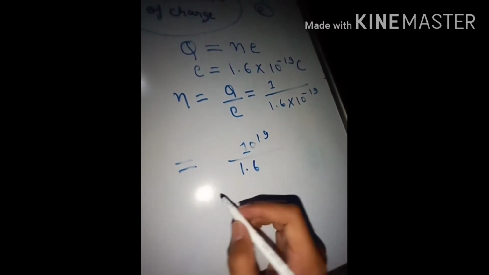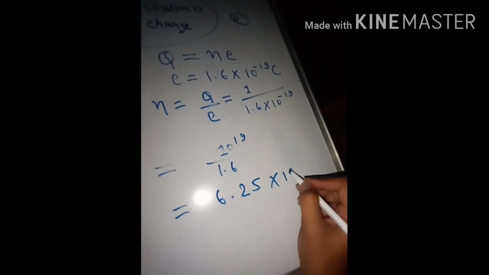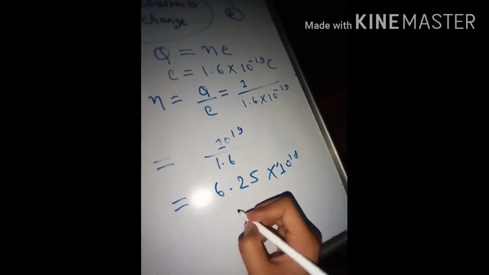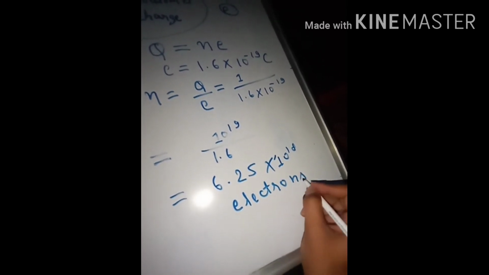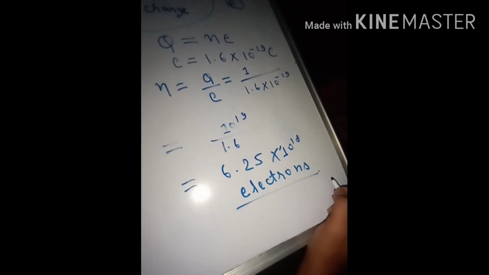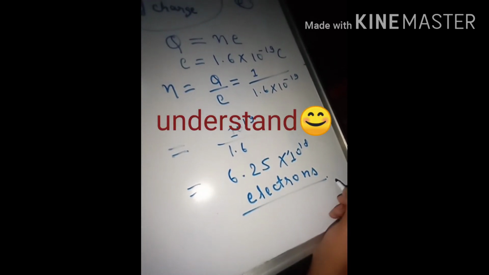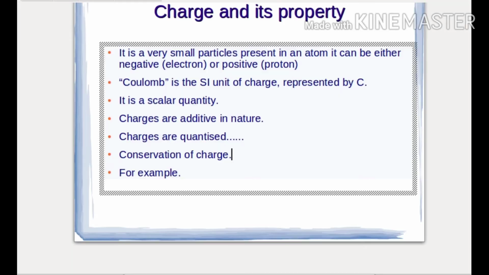When you solve this, you will get 6.25 into 10 to the power 18 electrons. Okay, understand? This is your answer, and this one is the simplest question that can be asked in your examination. We are done with the charge and its properties.